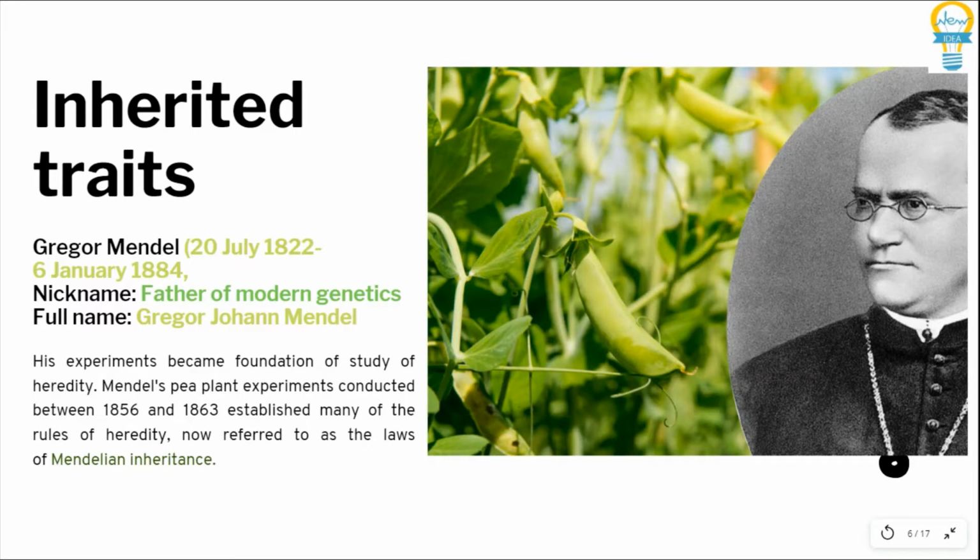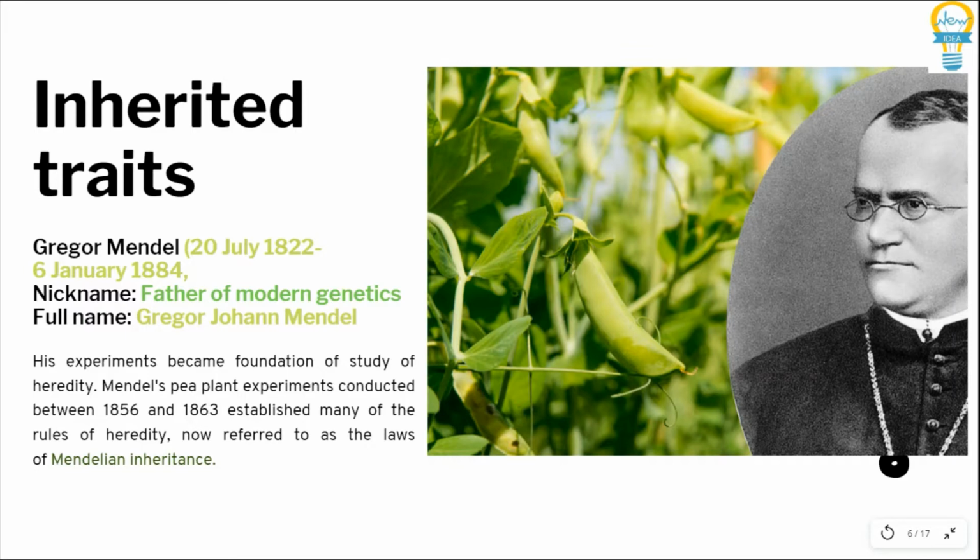Inherited traits are determined by certain rules of heredity. Inherited traits are coded in the DNA and hence can be passed on to the next generation. Examples: eye color, height, complexion, color of hair, etc.